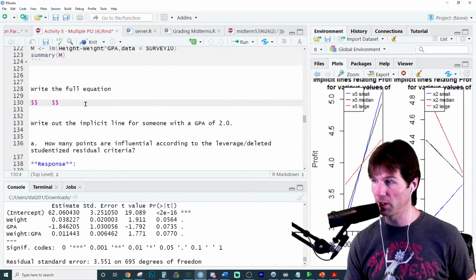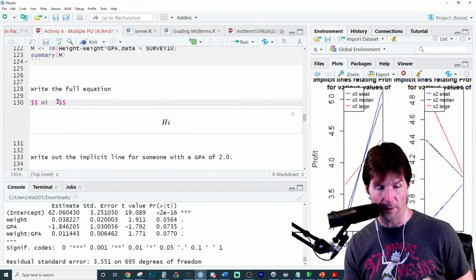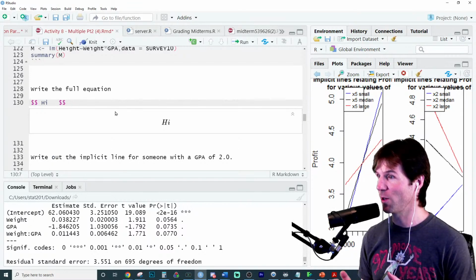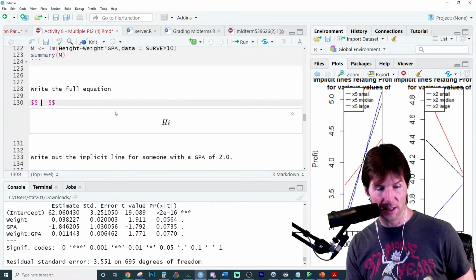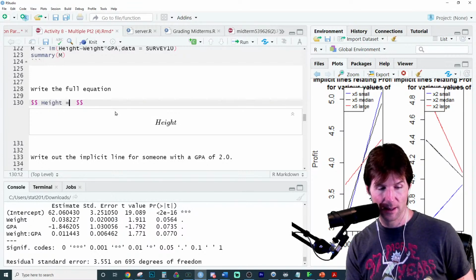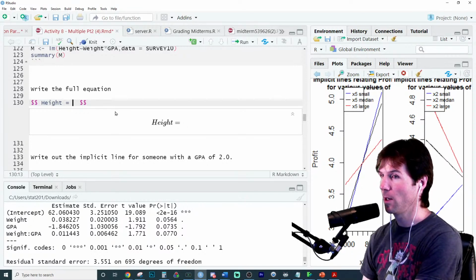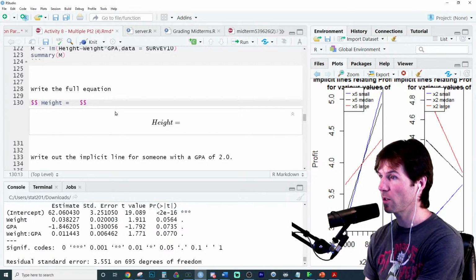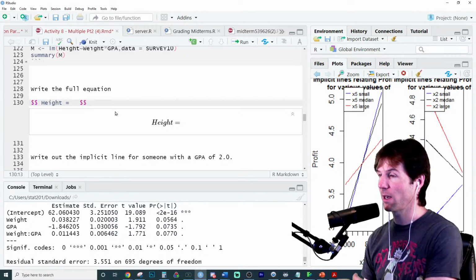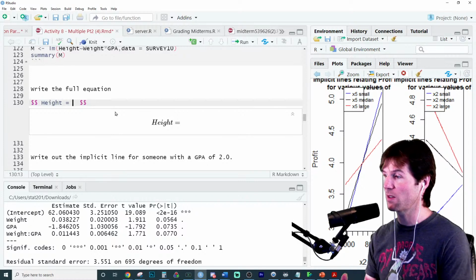To write the original equation, this lets me do LaTeX writing, or it should. There we go. This lets me do notation or mathematical writing. I'm going to do predicted height. So height is equal to what? What is the first thing you think I should add to this equation, Kayla? We're going to write the full equation first. Remember our trick for writing out the equations? It's like this plus this times this plus this times this plus this times this plus this times this.